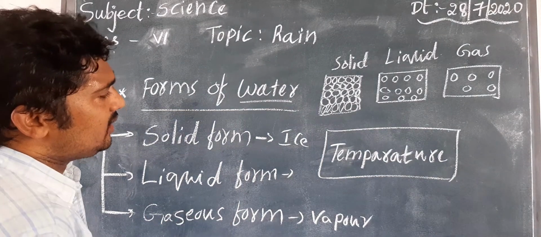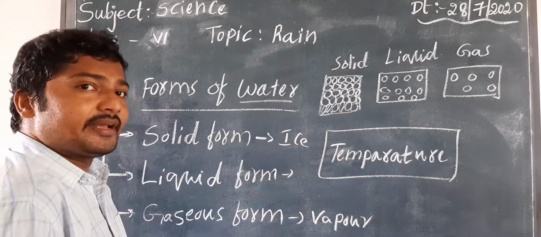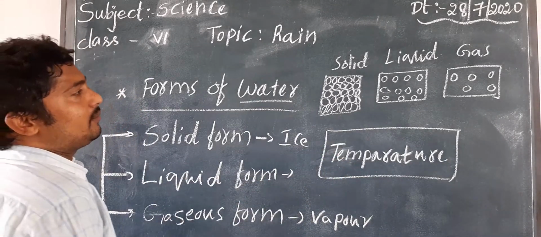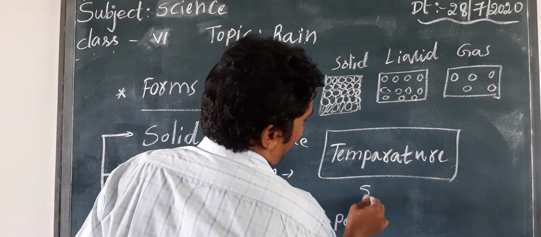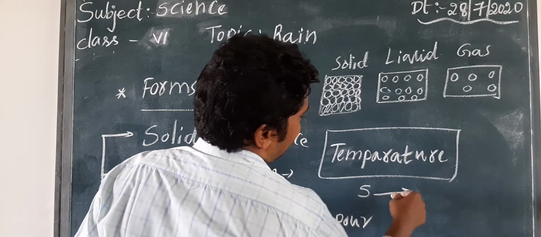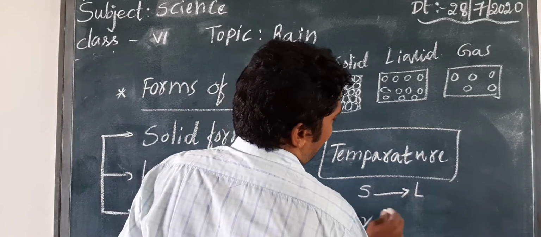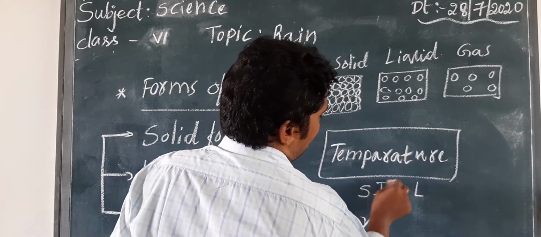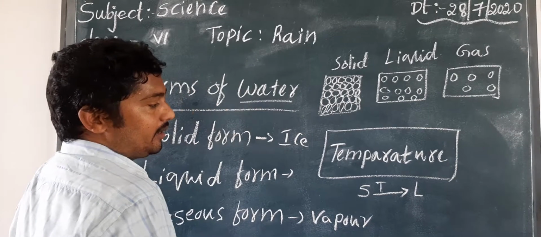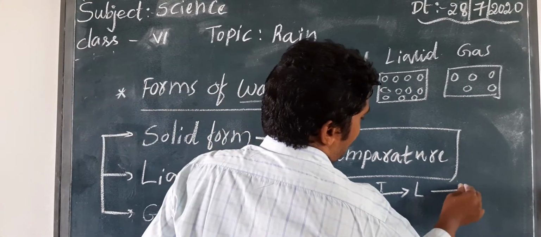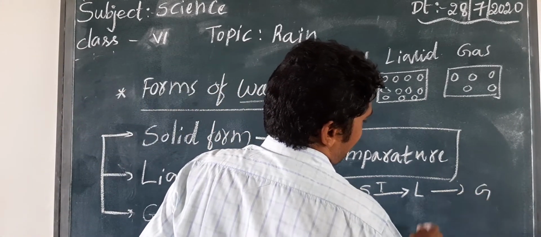So it needs a required temperature. For example, if I want to change a solid form into liquid form, temperature is very important. And if I want to change a liquid form into gaseous form,